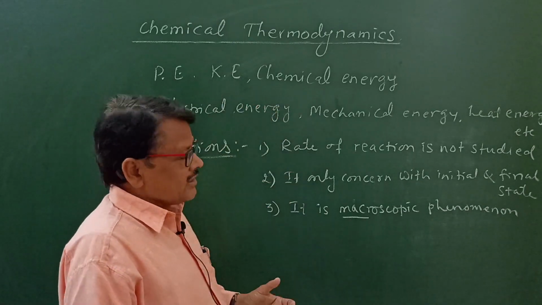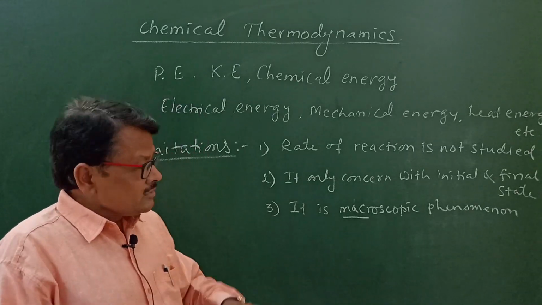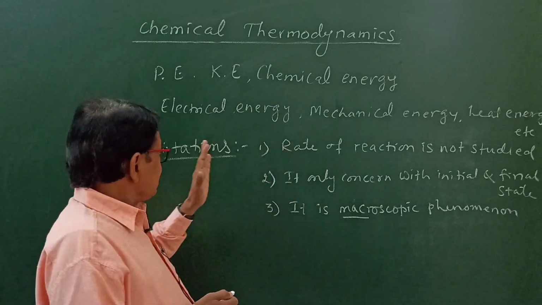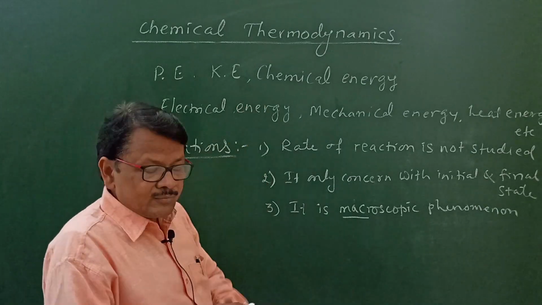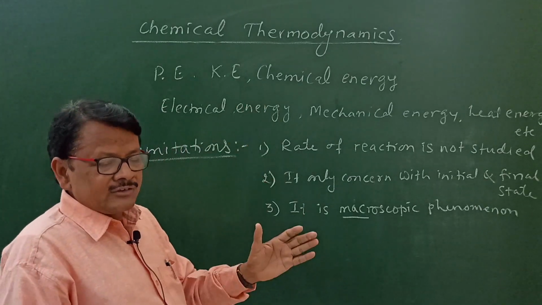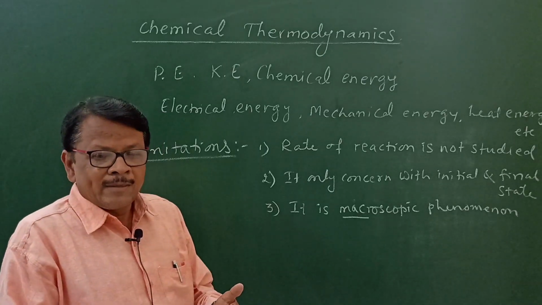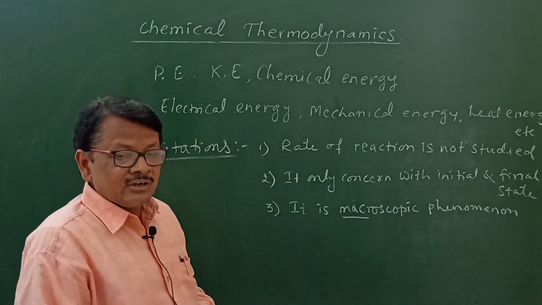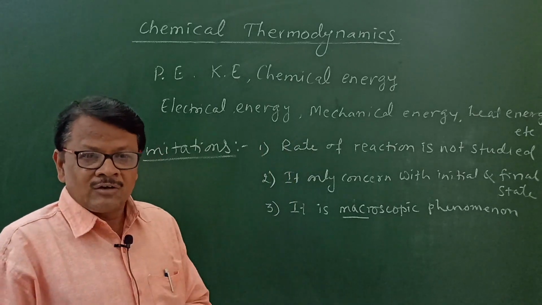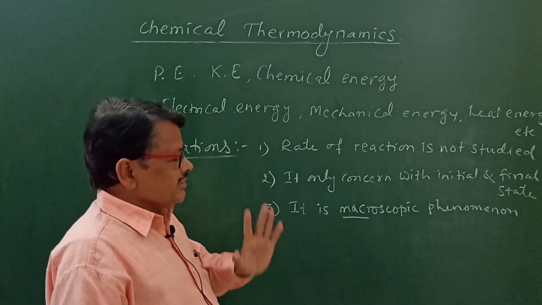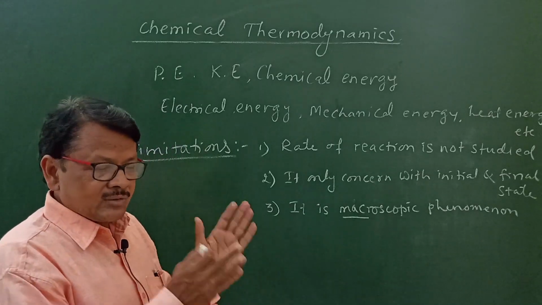So in this way there are three limitations of this thermodynamics. I hope that you have understood all these three limitations and the definition of thermodynamics. Again I will try to repeat it. Thermodynamics is the branch of science which deals with the various energies, the quantitative relationship between them, and the energy change taking place during physical and chemical processes. So that is called thermodynamics. And thermodynamics has three limitations. First limitation is, rate of reaction is not considered, not studied in the thermodynamics branch.